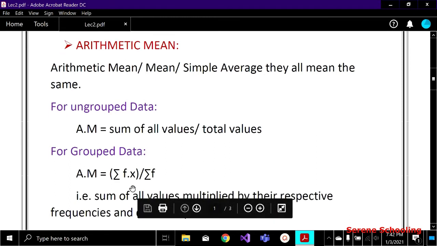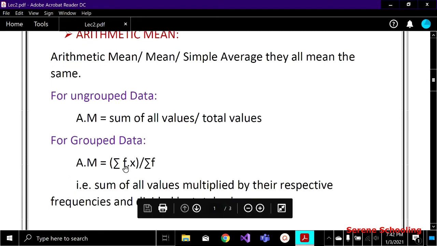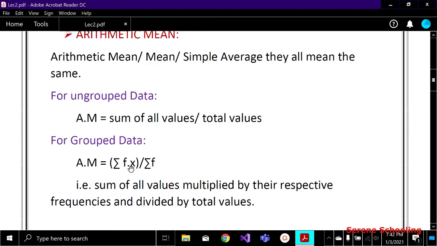This means that we have to multiply the frequency of that particular data value with the data value, and then take its sum. This fx will be performed first. There will be a separate column for this, and then we will take the addition.